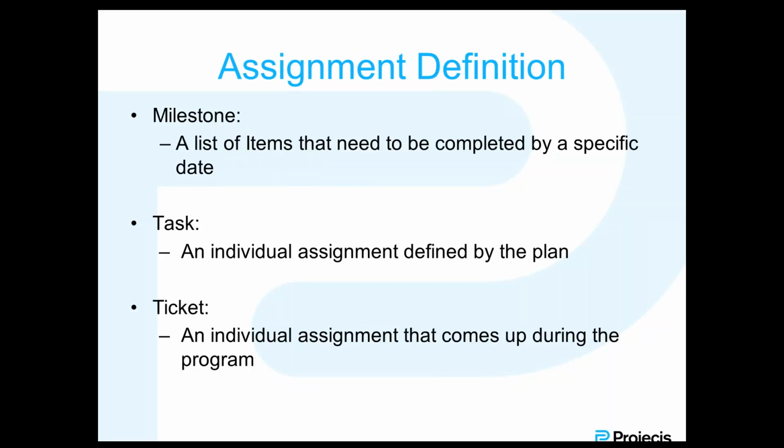So let's take a look at the definition of each one of these. A milestone is a list or basket of items that need to be completed by a specific date. Usually, milestones are part of a project plan. Similarly, a task is also part of a project plan. It's an individual assignment defined by the plan.